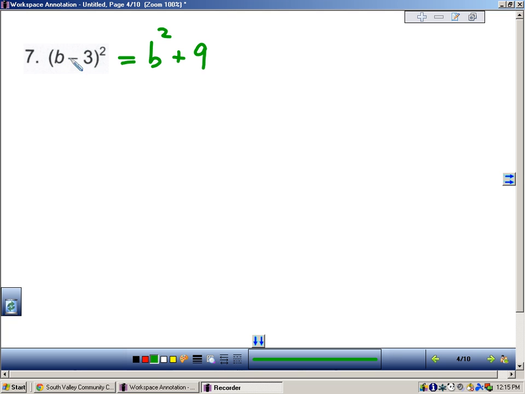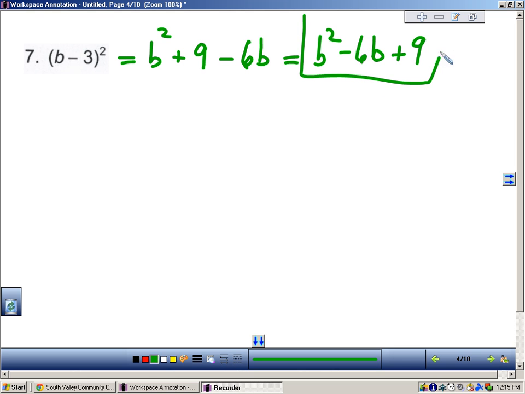So that would be minus 60. Again, it's negative since we're taking the difference of the terms. Okay, and so my solution is the shortcut. Moving on.